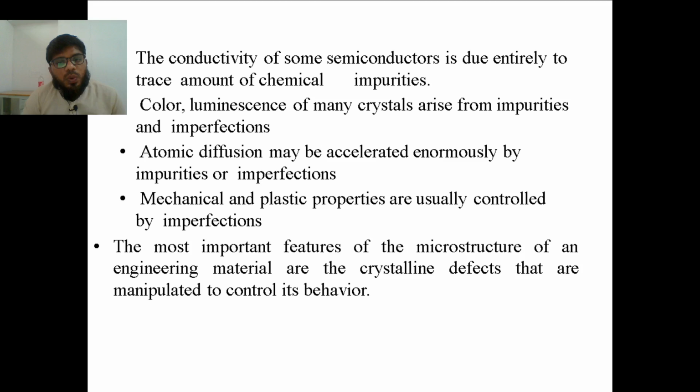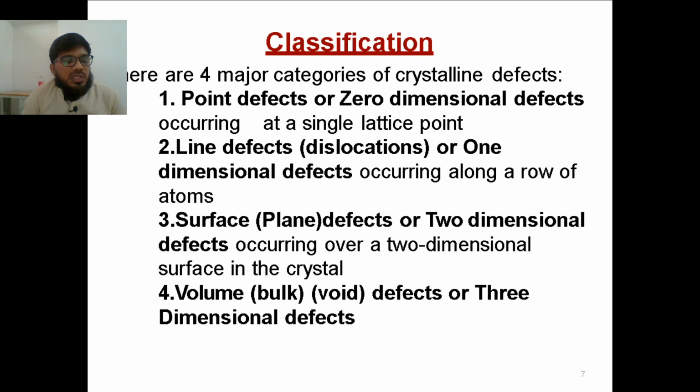So first of all, they have divided the categories of the crystal defects into 4. The first one is zero dimensional defect, or we even call it a point defect, which occurs exactly at a single lattice point. What is a lattice point? It is an infinite number of points in space.